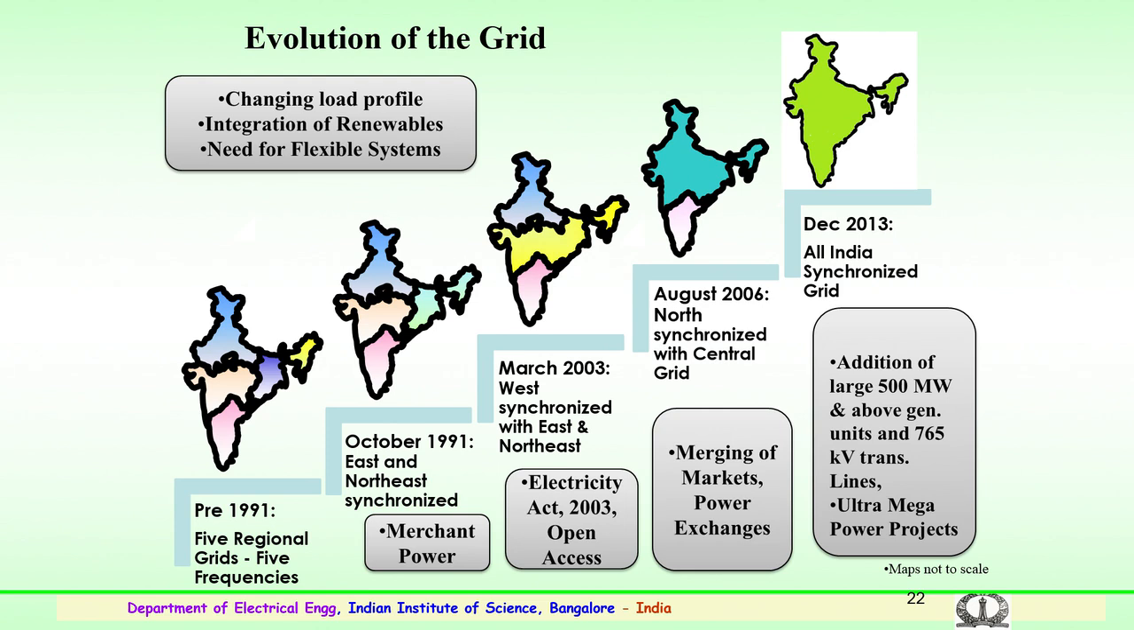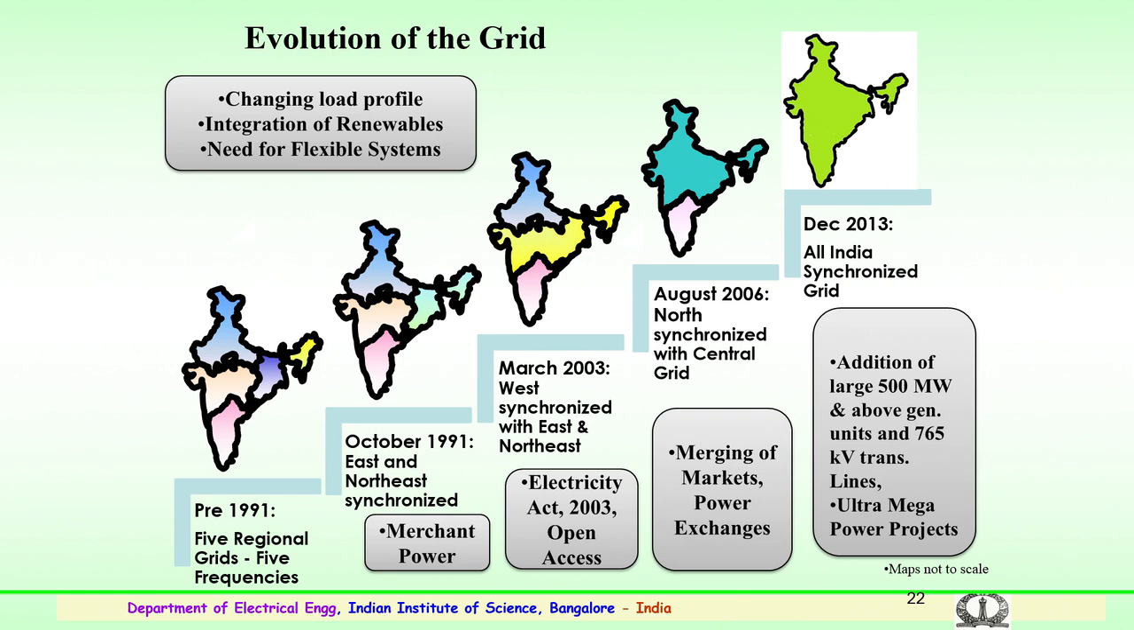So, further in August 2006, the other 2 grids were synchronized with the central grid, and India became a 2 grid system. So, a lot of advantages. Then it was thought that a single grid would be much more economical and much more beneficial to the country.